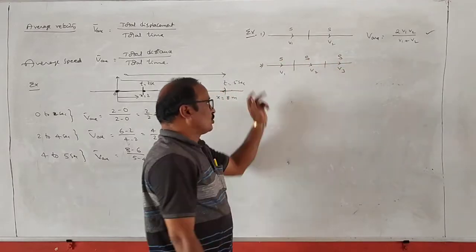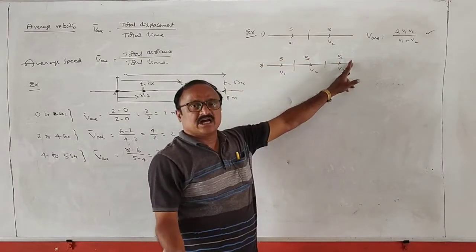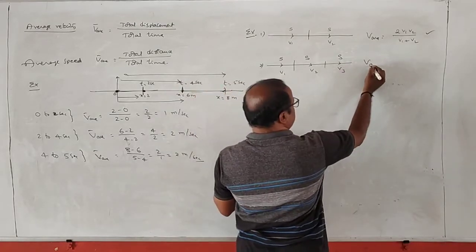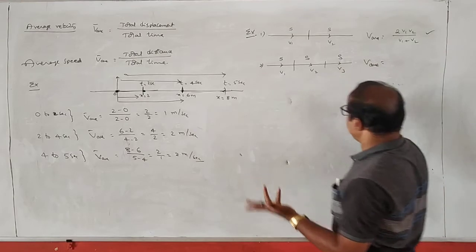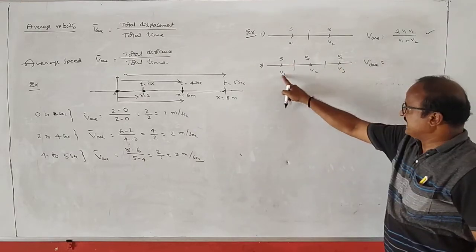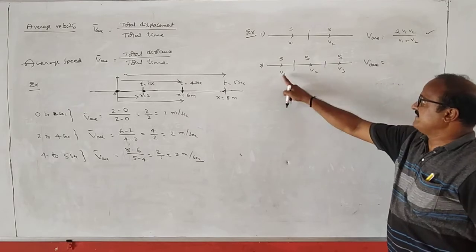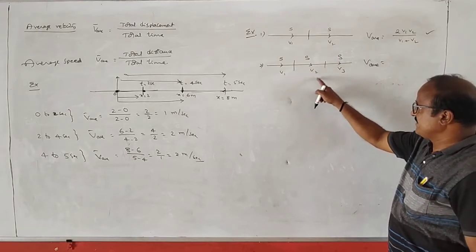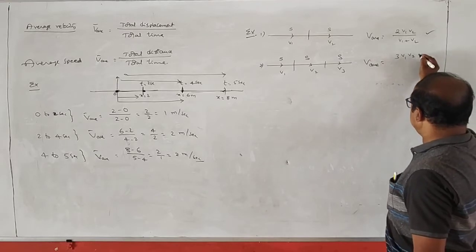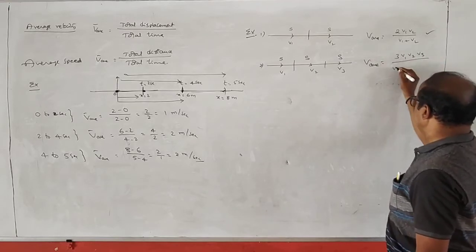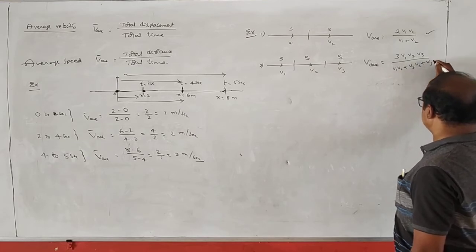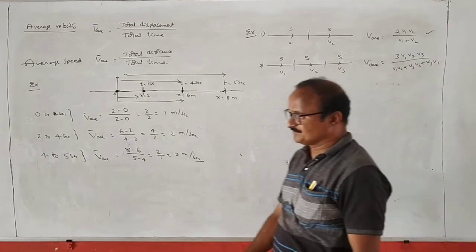Yes, total displacement is 3s, of which 1/3 is s. In this case average velocity is given by V average is equal to s plus s plus s by t1 plus t2 plus t3, where t1 is s by v1, t2 is s by v2, t3 is s by v3. So overall this gives 3 v1 v2 v3 by v1 v2 plus v2 v3 plus v3 v1. This is the formula, right?